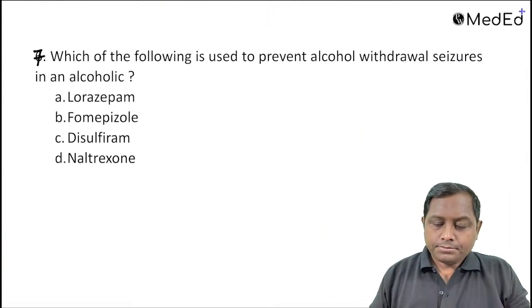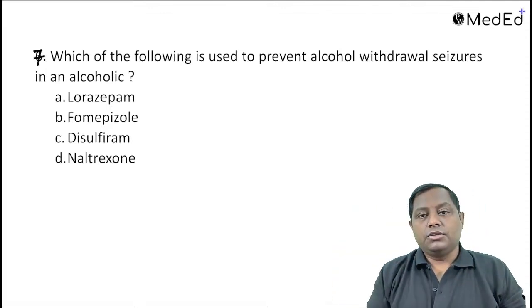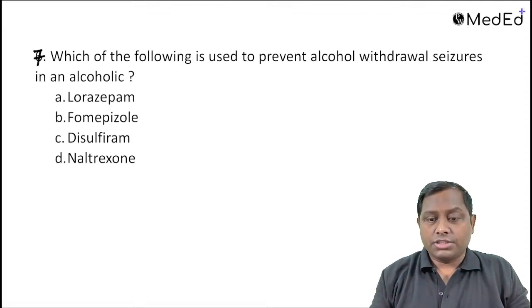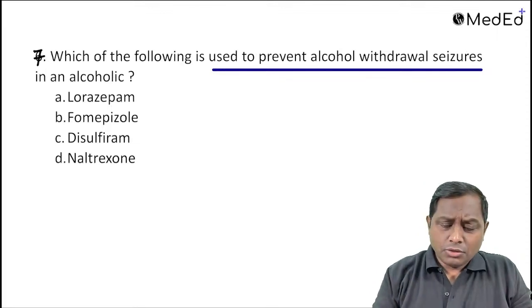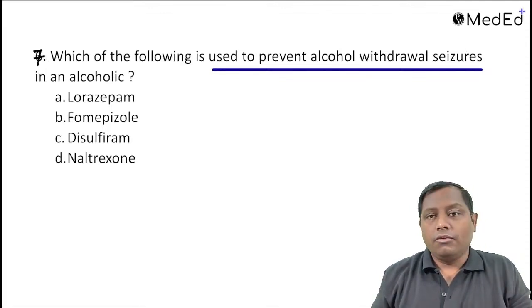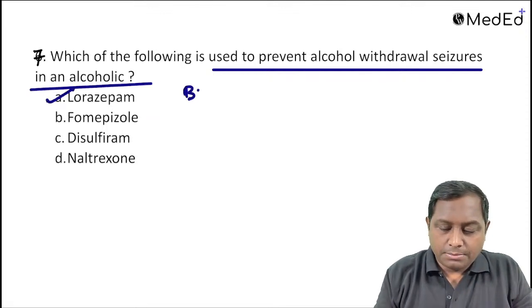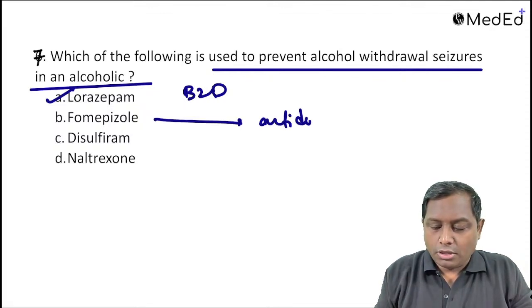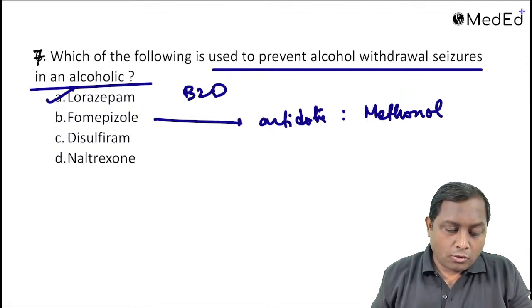Even if promethazine was in the options, and cetirizine and loratadine were not, if astemizole was there, then that will be the correct answer. Which of the following agents is used to prevent alcohol withdrawal seizure? So again, this is also a PYQ topic. पहले एग्जाम में क्या पूछा था कि which is the most effective drug, Wernicke-Korsakoff, जो Korsakoff psychosis वाला था. ठीक है. So इसमें पूछा which of the following is to prevent alcohol withdrawal mediated seizure, so we are going to utilize benzodiazepine. Remember we are not going to utilize fomepizole. Fomepizole is an antidote for methanol poisoning or ethylene glycol, right? Methanol or ethylene glycol.